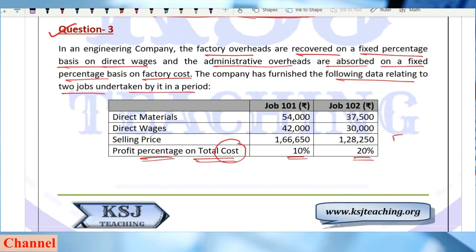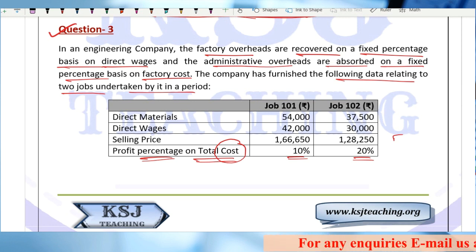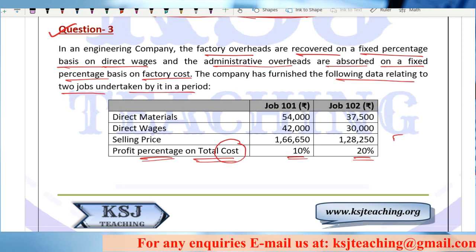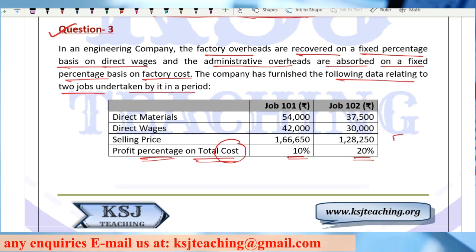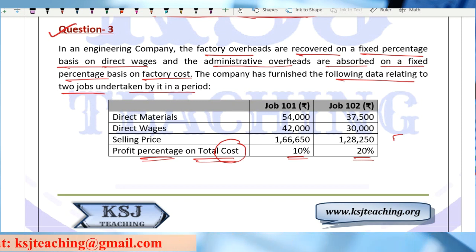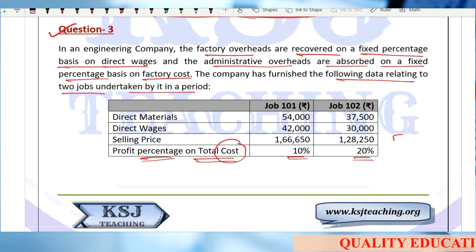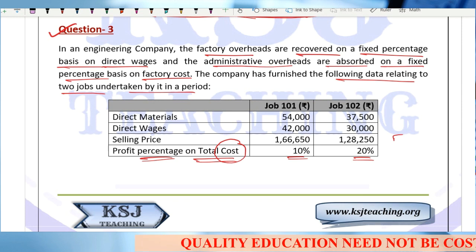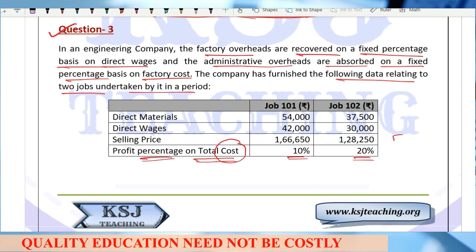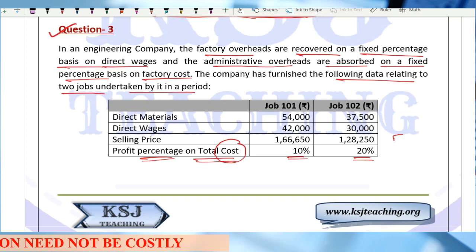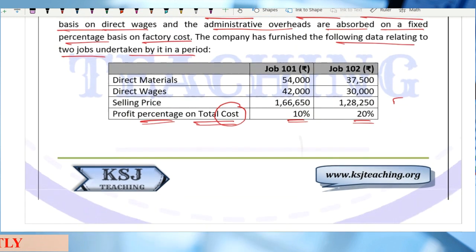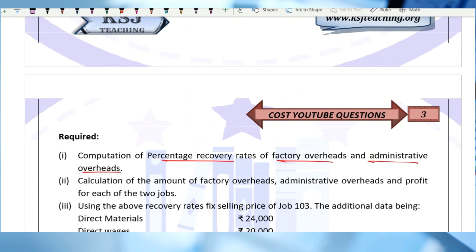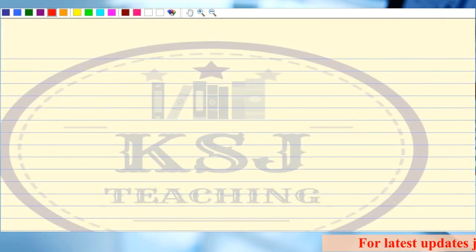These kinds of questions have been asked in the examination. They have given you the base on which you have to absorb the factory overheads and the administration overheads, but the percentage is not given. And in the very first part of the question, they are asking you to calculate the percentage of absorption. So how to solve these kinds of questions? First we will assume something for the missing information. We have to calculate the percentage, so let's assume it.